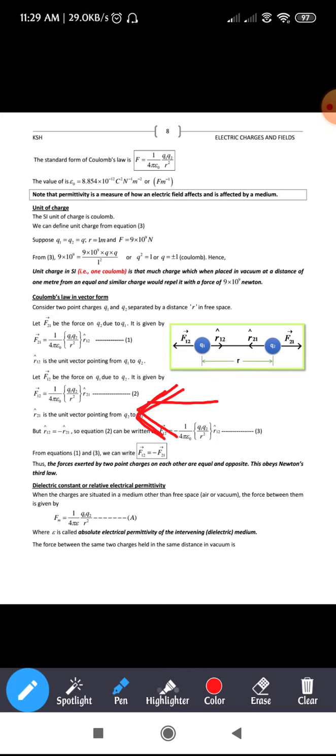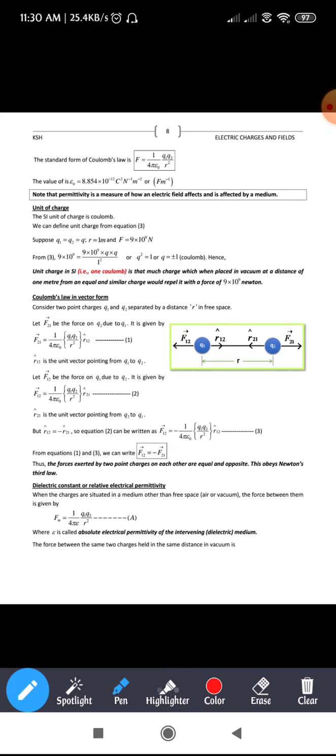Similarly, the unit vector r21 cap is in the same direction, so r21 cap has the same direction as vector F12. Hence we have written r21 cap there. That is denoted by equation 2.